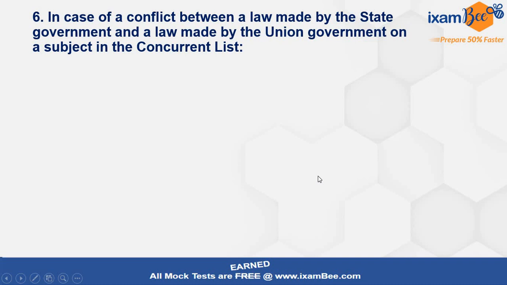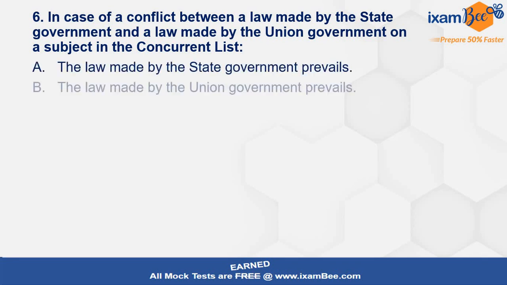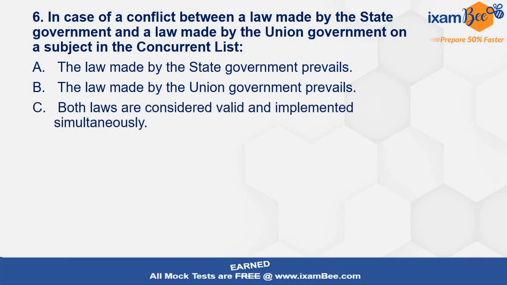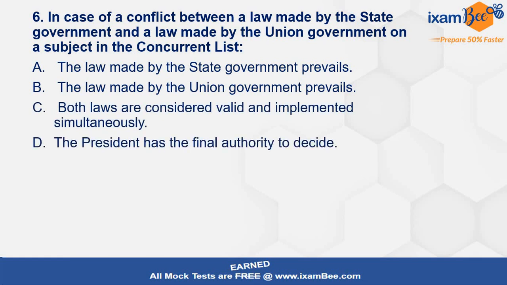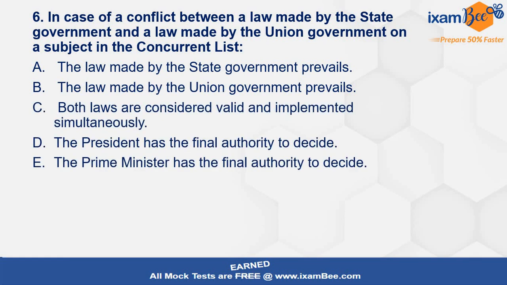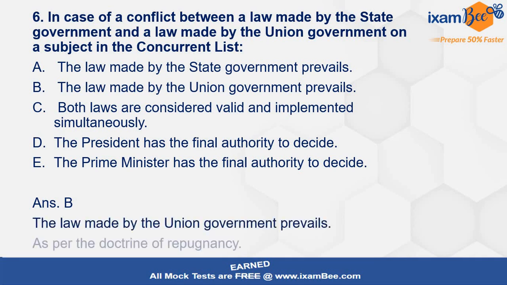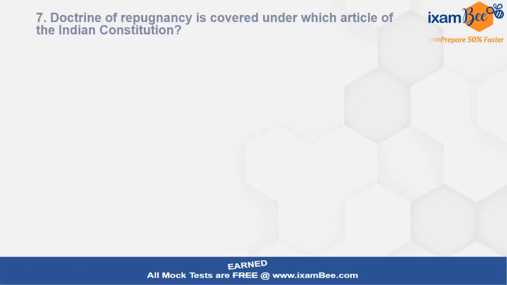In case of conflict between a law made by the state government and a law made by the union government on a subject which is there in the concurrent list, the law made by the state government will prevail, union government will prevail, both will prevail, President is having final authority to decide, or Prime Minister is having final authority to decide it. So the answer is B. Law made by union government will prevail in such kind of cases, and we have a doctrine for that, that is known as the doctrine of repugnancy.